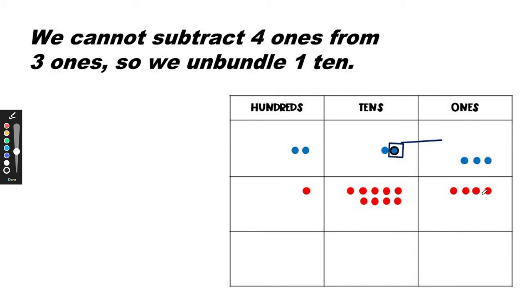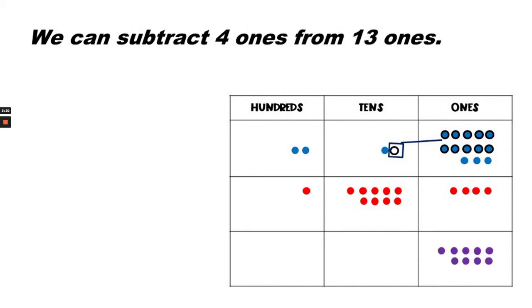So can we take these 4 red dots from the 3 blue dots? No, we cannot. So we're going to decompose or break apart one of the tens. So we're crossing it off the tens place and moving it to the ones place. Now we have 13 ones, and we can subtract 4 from 13. If we subtract 4 from 13, we have 9 left. So that's the purple dots.